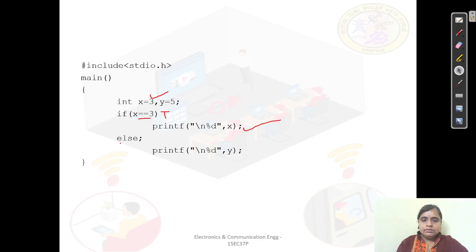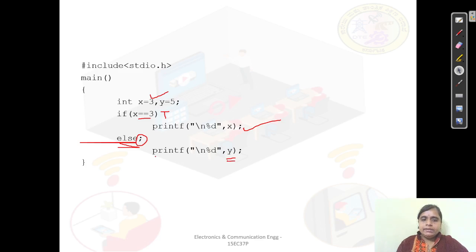Then we go for the else, do we go for this else? We don't go for the else because this condition is true. No need to go for the else. We directly come out, and we are going to again print the y statement.